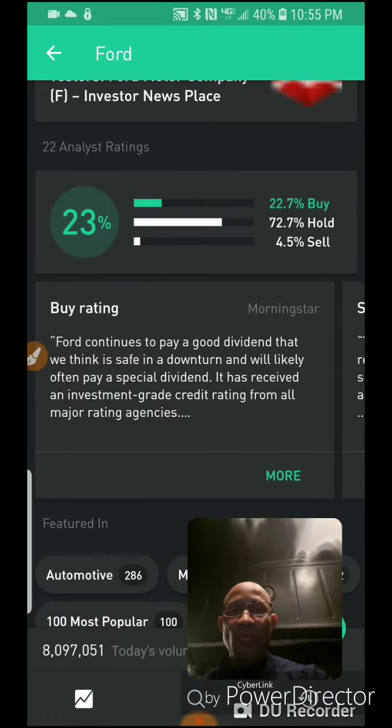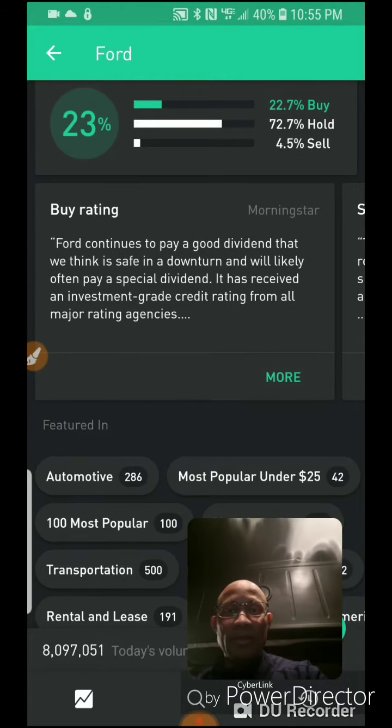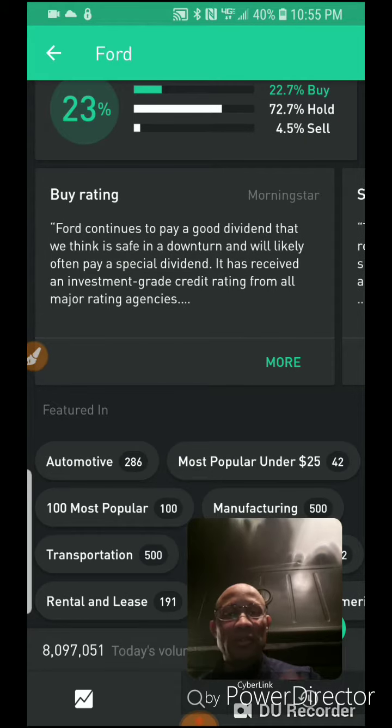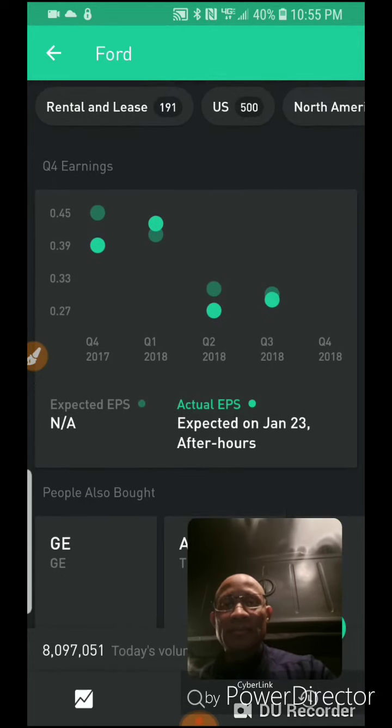72% of the people that bought Ford are holding on to it. And, you know, you got to buy and sell. See that right there? Ford continues to pay good dividends. This is how you make your money, by letting it sit there. Let's go to the dividend section, all right?